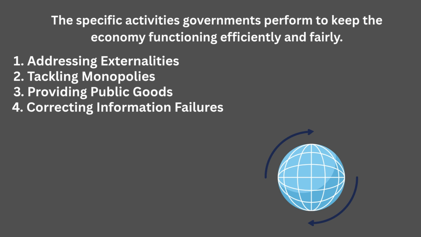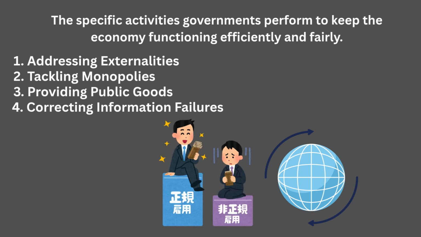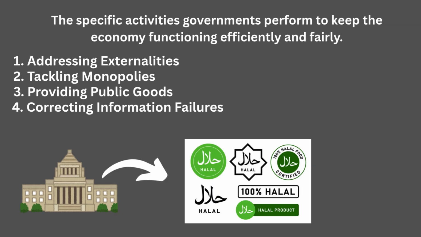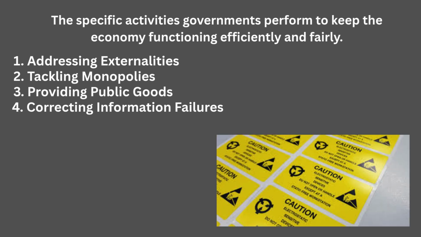4. Correcting information failures. Ever bought something and later found it wasn't what you expected? That's an information failure. When one party knows more than the other, bad things happen like adverse selection or moral hazard. Governments help by requiring product labels, enforcing consumer protection laws, promoting education and standardization. Example: electronics must come with proper labeling, so consumers know what they're buying.